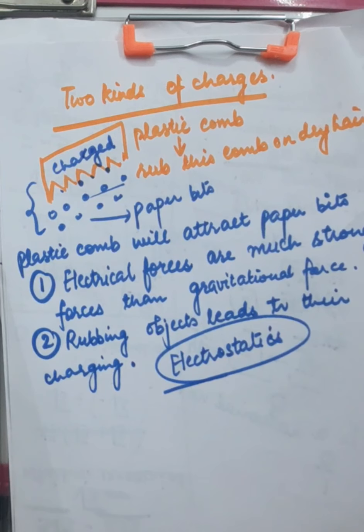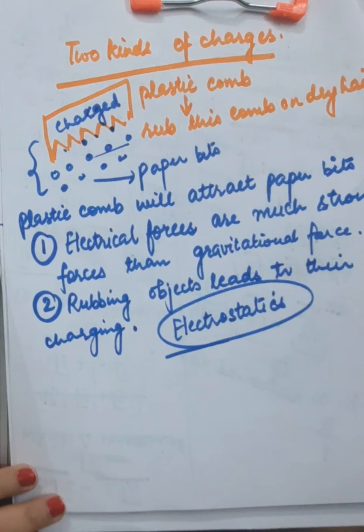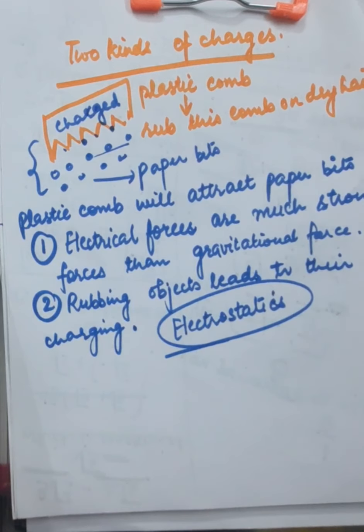How did mankind come to know that there are two kinds of charges, two different types of charges? What was the name given to those charges? And what were the observations? What were the experiments that actually led us to think that there are two kinds of charges? So let us delve deeper into those experiments. So, experiment number one,